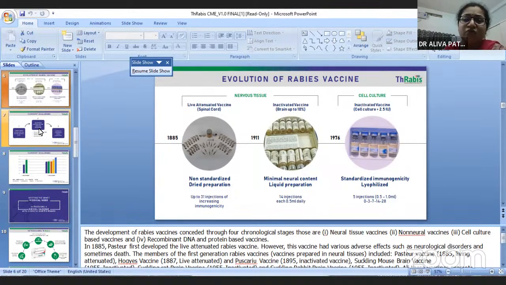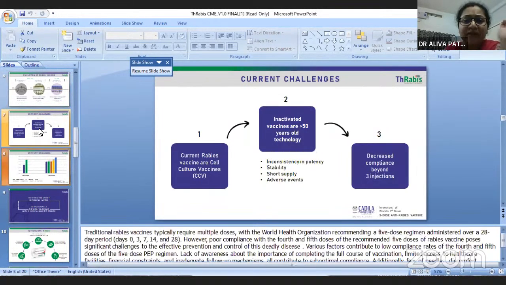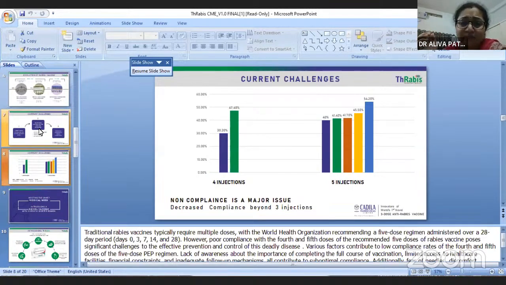So this rabies vaccine which Cadila has developed has only 3 doses. On day 0 we give 0.5 ml intramuscularly, and then on day 3 and day 7. But with all the other vaccines, like in the government setup, we are giving intradermal regimens on day 0, day 3, day 7, day 28, where we give 0.1 ml intradermally. But here we need to give IM. So you can see the lowest compliance is with 5 injections and 4 injections in this slide.